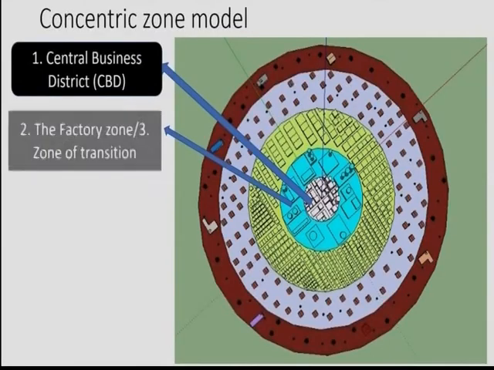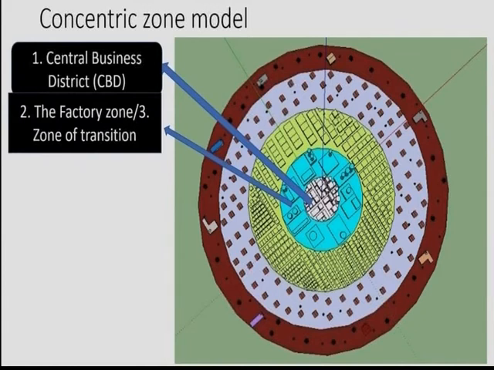Okay? Then the next zone is the factory zone, or the zone in transition, which can be explained together. This zone has light manufacturing activities, and factories that support the business in the central business district, right? This zone is occupied by poor people who migrate from rural areas.